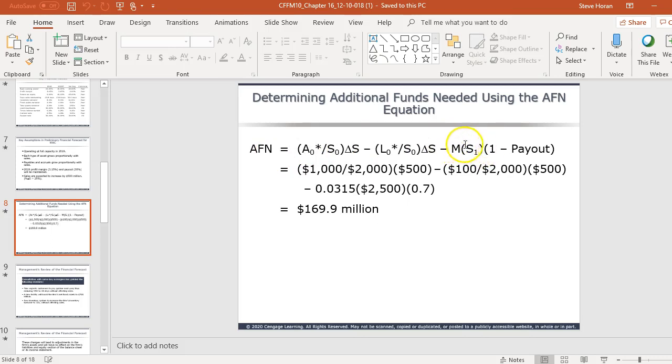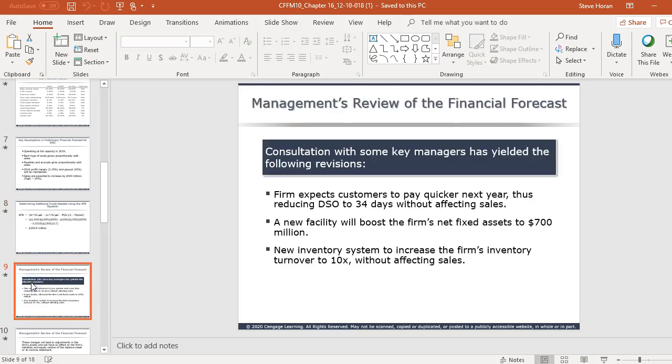So this last portion is the net increase in retained earnings that we expect to have next year. So profit margin times next year's sales times 1 minus the payout ratio. And we get basically 169.9 million or $170 million. So as we look at that forecast, remember that we're just assuming the next year is the same as this year when it comes to key ratios.